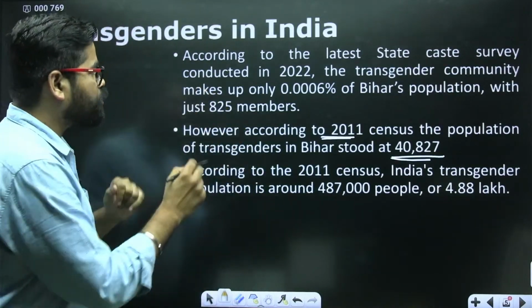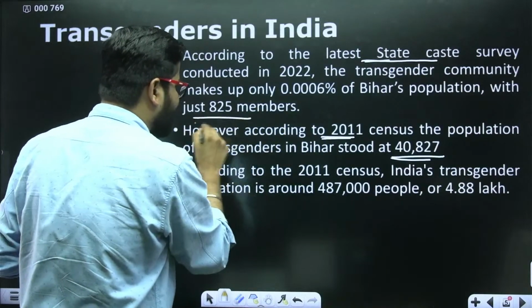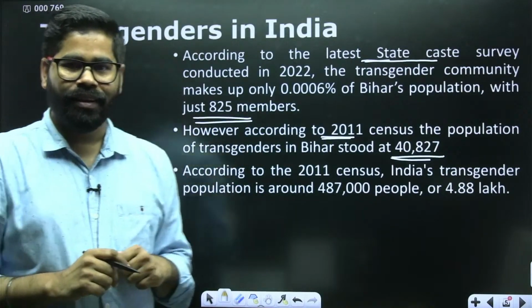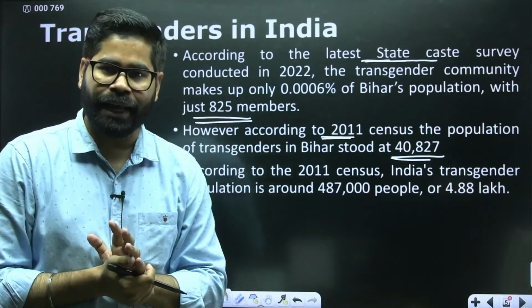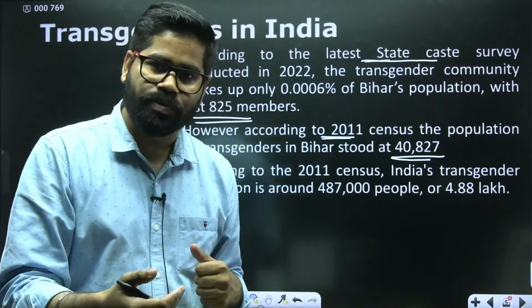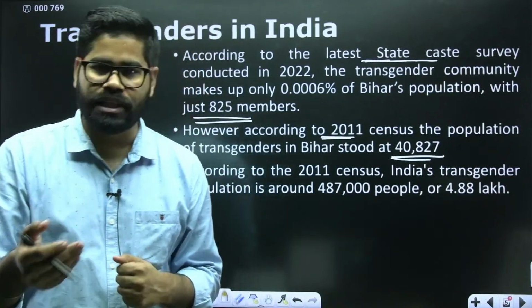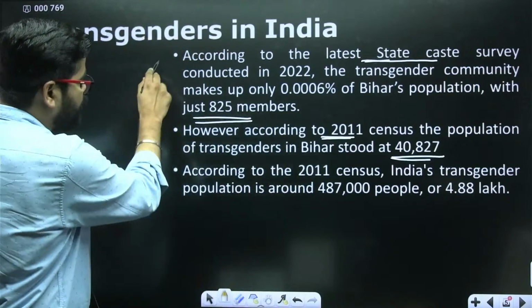But according to the latest state caste survey, the number is just 825. So it shows that either the survey has not been done properly, or people are still afraid to identify themselves as transgender or third gender. Okay. So this is one of the challenges, that there is a huge gap in the data.